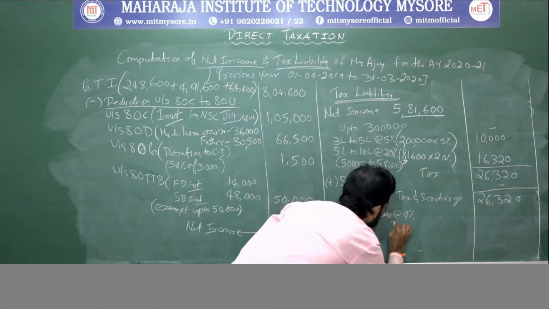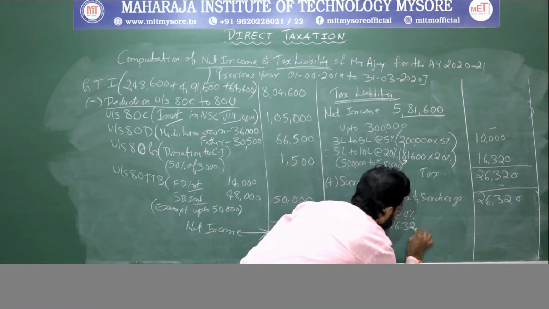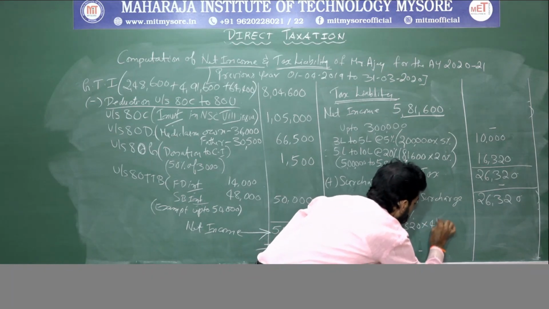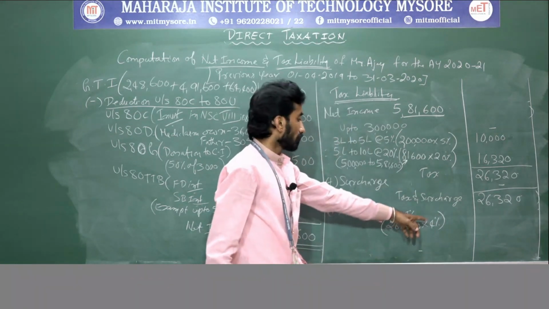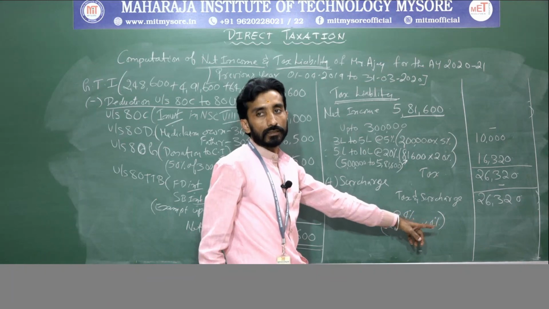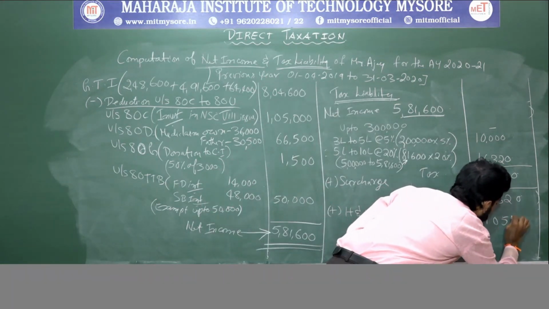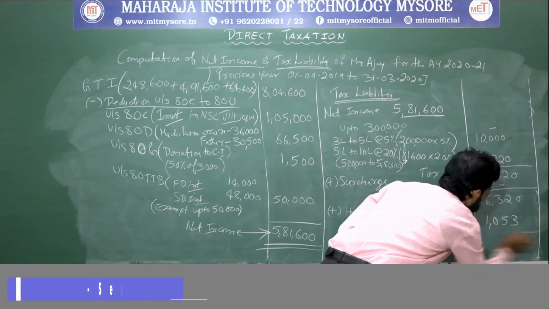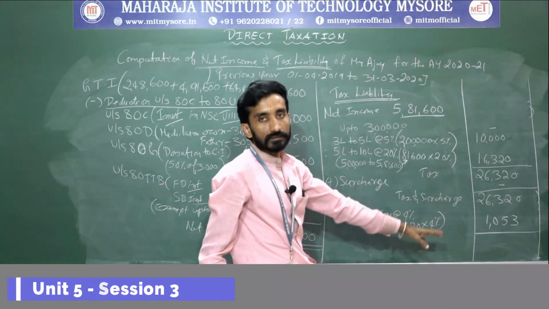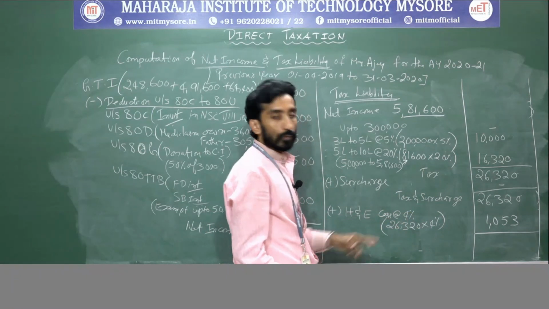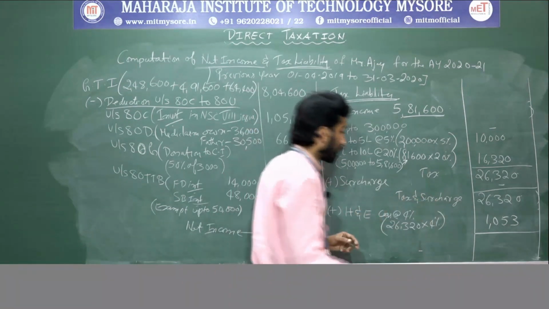So 26,320 into 4% you need to calculate. How much will you get? 1,053. Afterwards, sum it up, you will get 27,373.